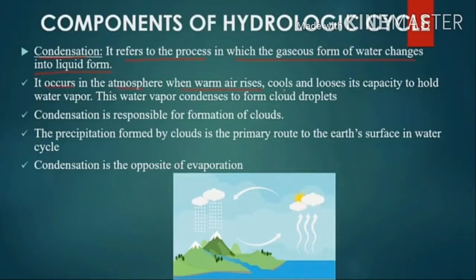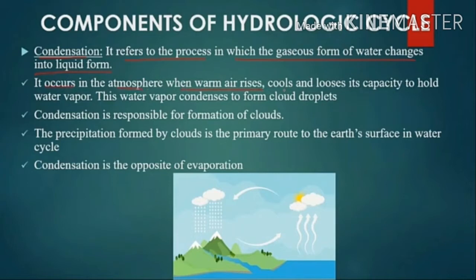In the previous class we saw about the hydrologic cycle, components of the hydrologic cycle, evapotranspiration, evaporation and transpiration. Today's class we'll see about condensation. Condensation is a process in which the gaseous form of water changes into liquid form.